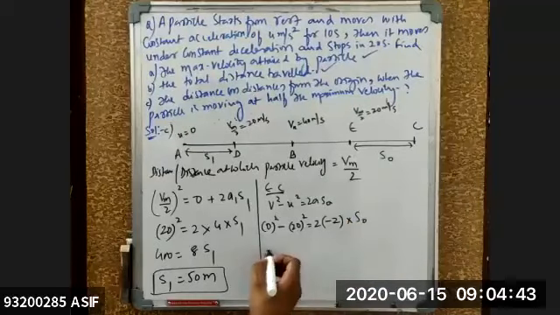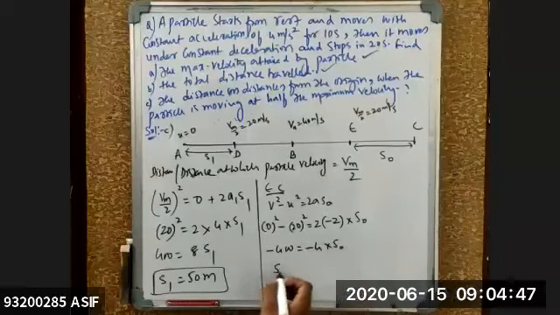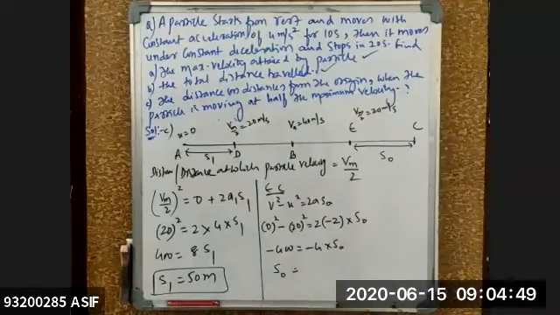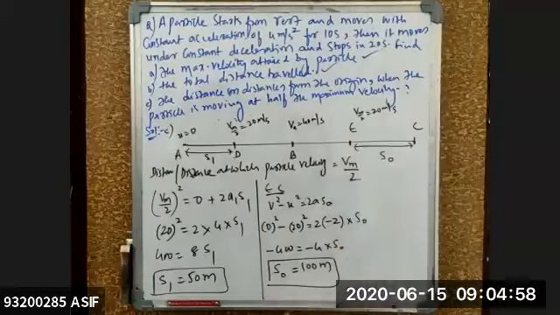So minus 400 equals minus 4 into S0, and S0 equals 100 meters. This distance is 100 meters.